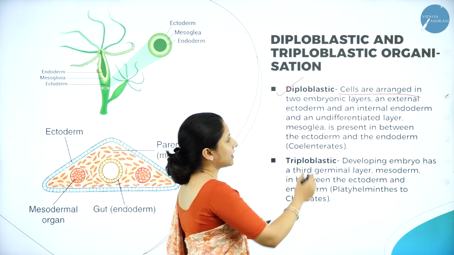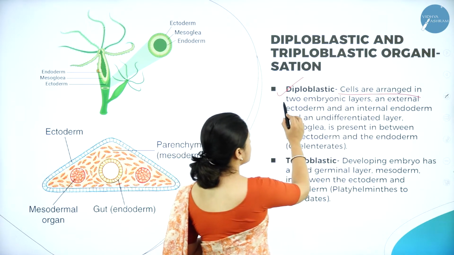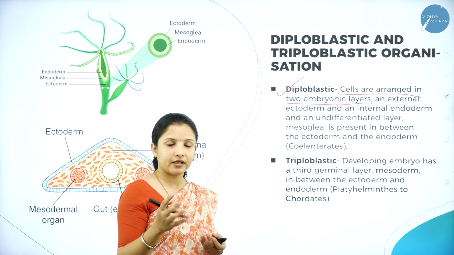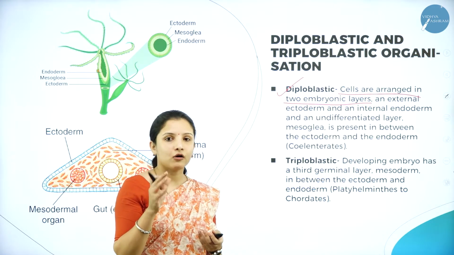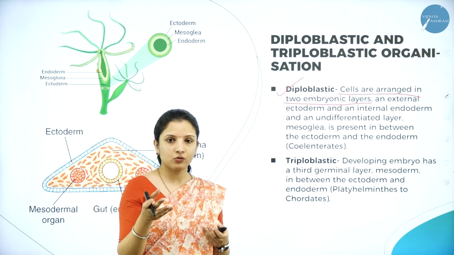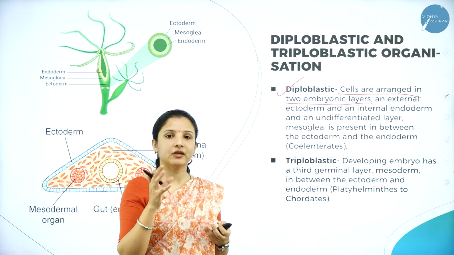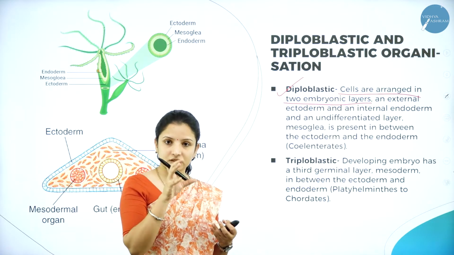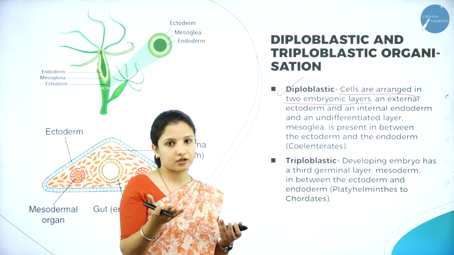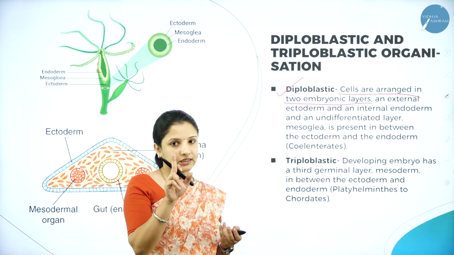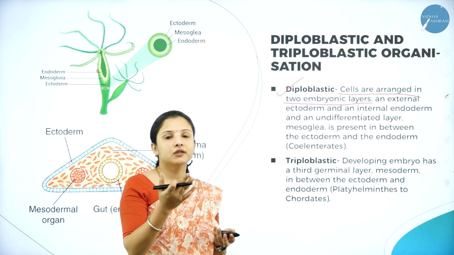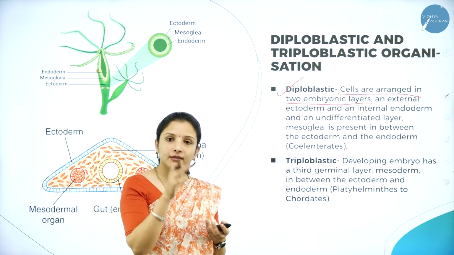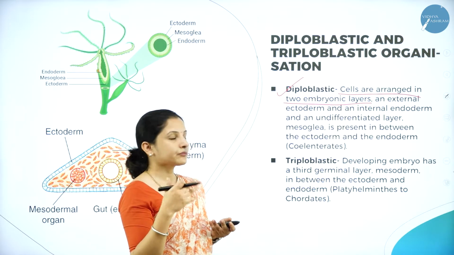Here in diploblastic, the cells are arranged in two embryonic layers. Any organism that gives birth to a young one will first form an embryo before it develops a fetus. First the zygote, which is a single cell, undergoes division to form the embryo, a mass of cells, and that embryo gets converted into the fetus, right?